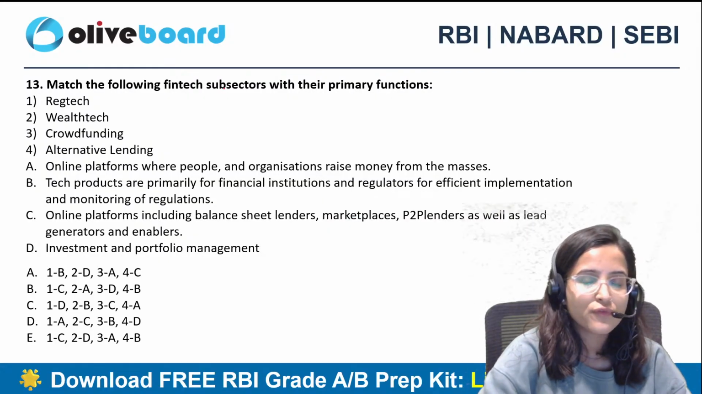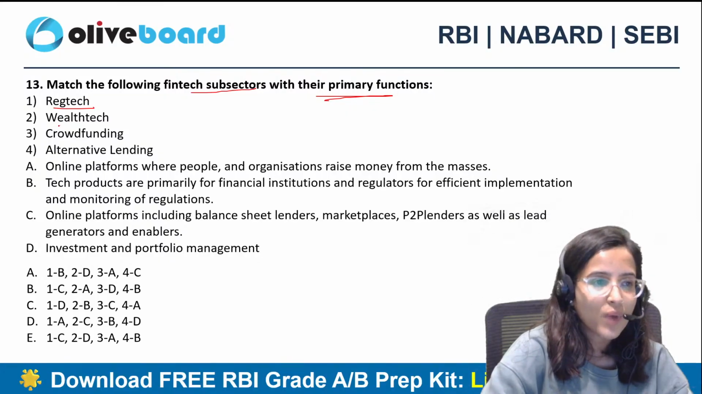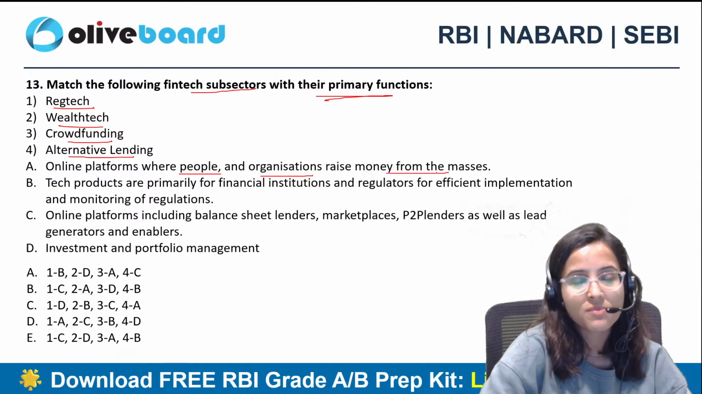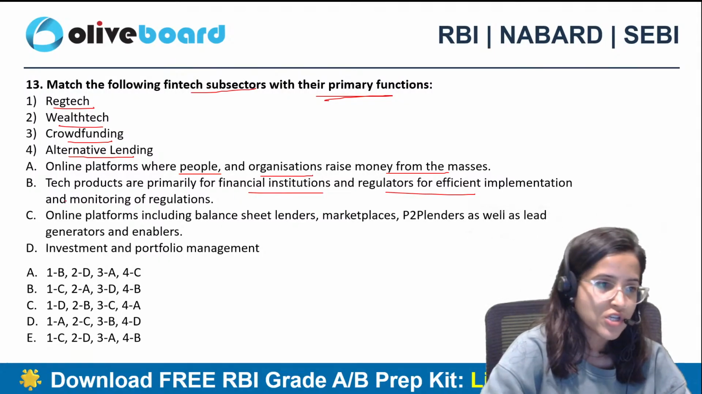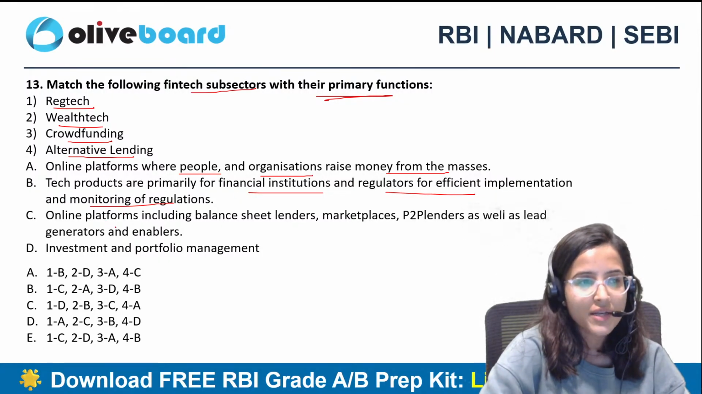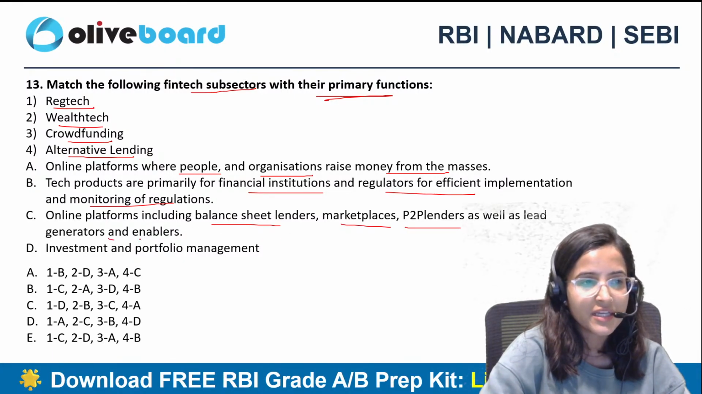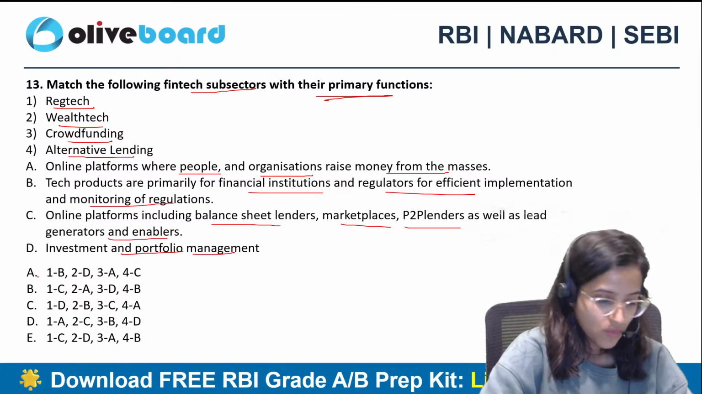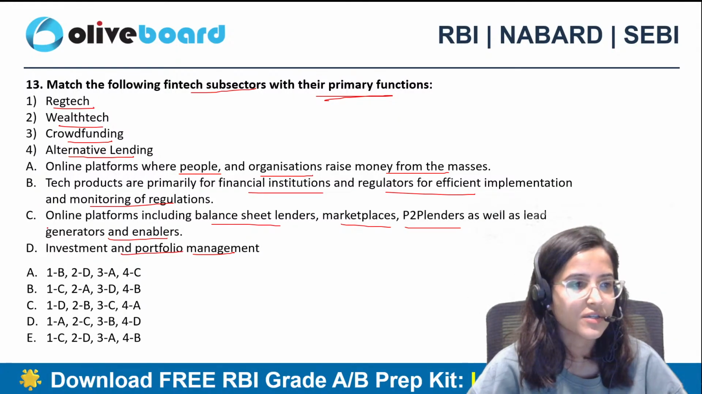Match the following fintech subsectors with their primary functions: regtech, wealth tech, crowdfunding, alternative lending. Online platforms where people and organizations raise money from the masses. Tech products are primarily for financial institutions and regulators for efficient implementation and monitoring of regulations. Online platforms including balance sheet lenders, marketplaces, P2P lenders, as well as lead generators and enablers. Investment and portfolio management. What is the answer? You have to match 1, 2, 3, 4 with A, B, C, D. Try to match and give me the answer.